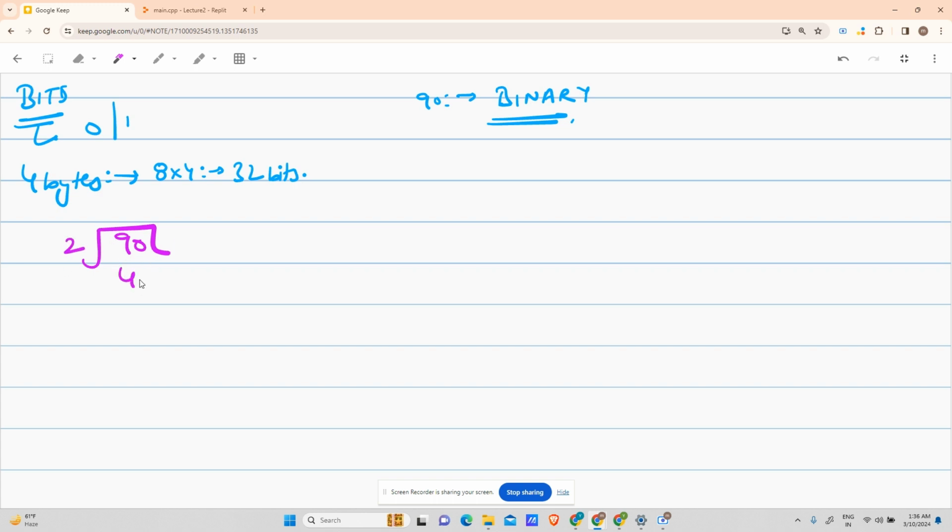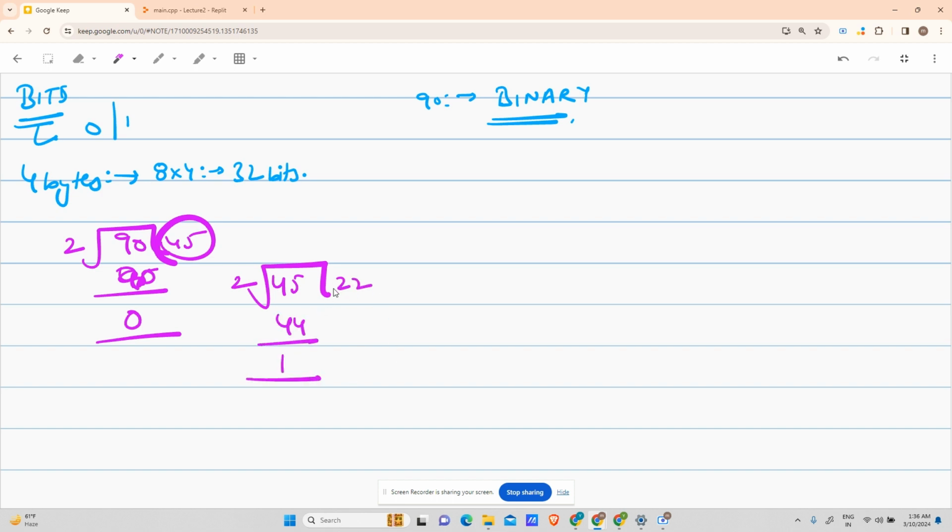So what is the quotient? It will be 45, right? And what is the remainder? 0. 45 will be coming here. 90 divided by 2 is 45, remainder 0. Sorry for my mistake. Now this 45 is your next number. So 45 divided by 2: you will be maximum dividing with 22, getting 44, 1 as remainder. Divide this 22 by 2, that is 11, remainder 0.